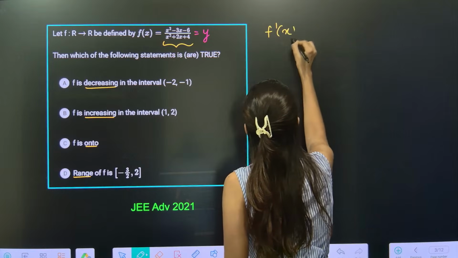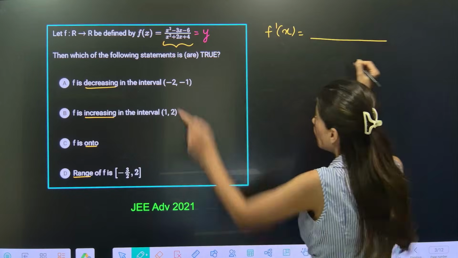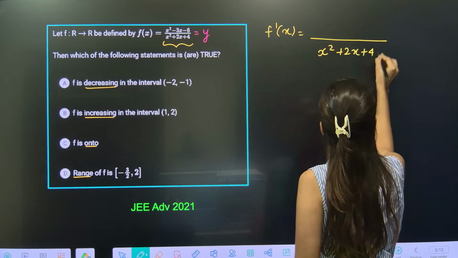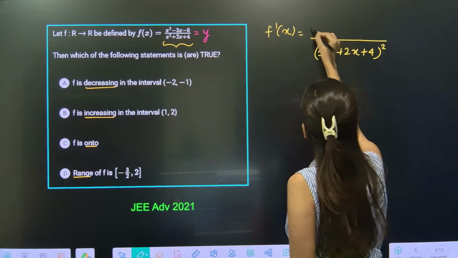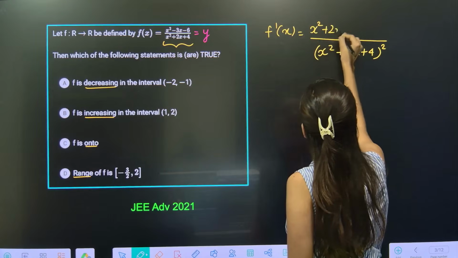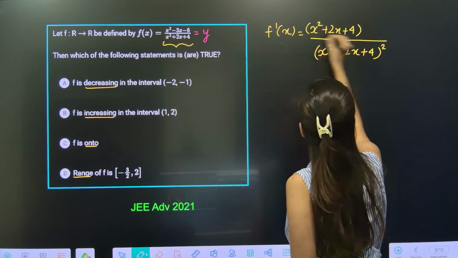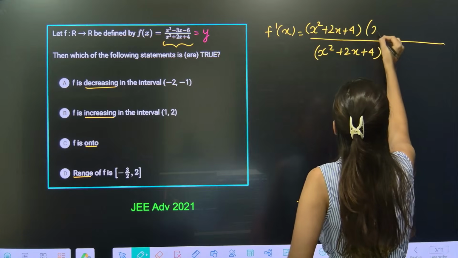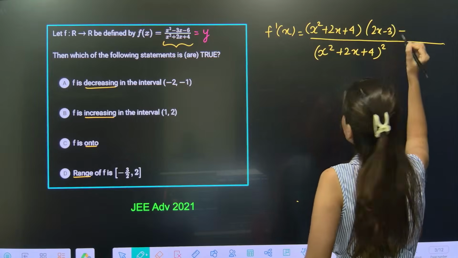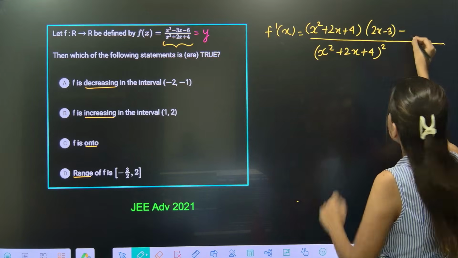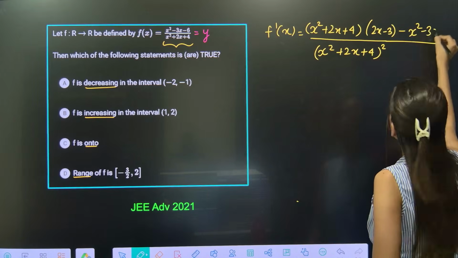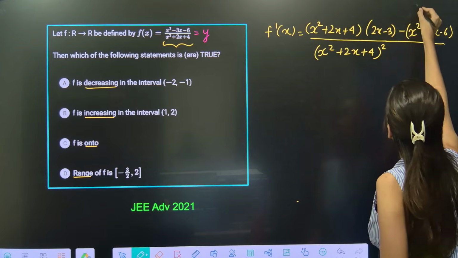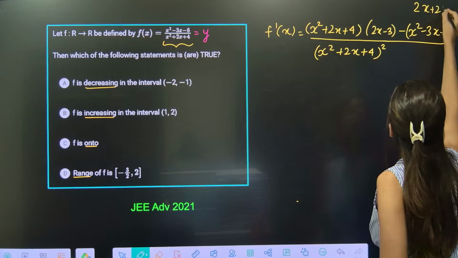It will require some effort because we need to apply the quotient rule. So x square plus 2x plus 4 whole square in the denominator, correct? Now x square plus 2x plus 4 I have kept as it is, and 2x minus 3 will be right here, minus this time x square minus 3x minus 6 is written over here, and you need to differentiate this, which is 2x plus 2.